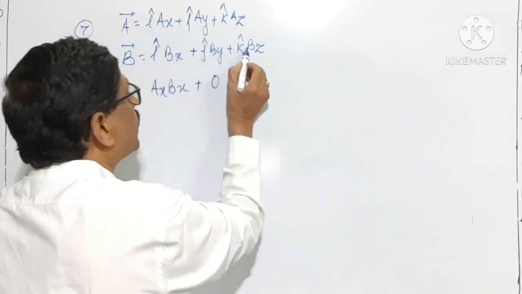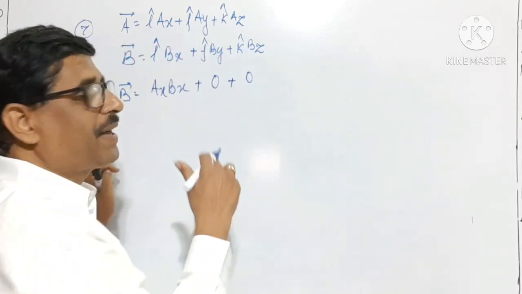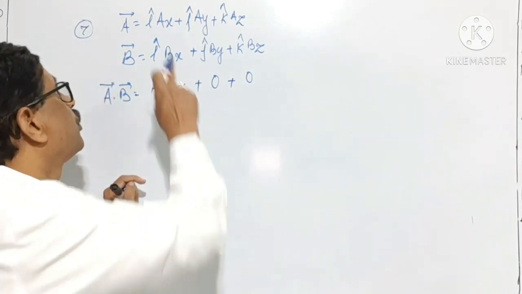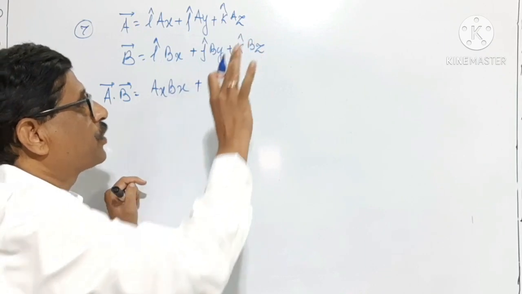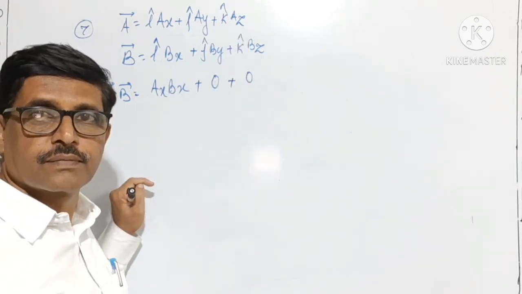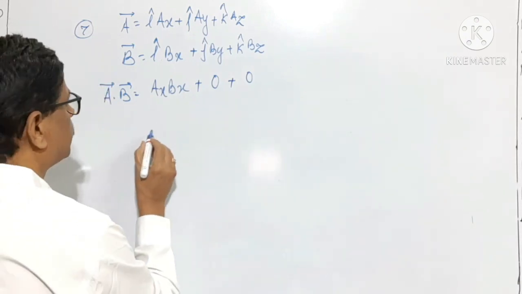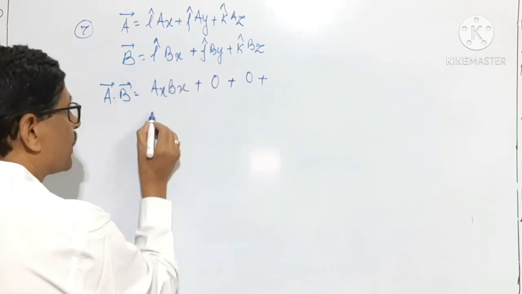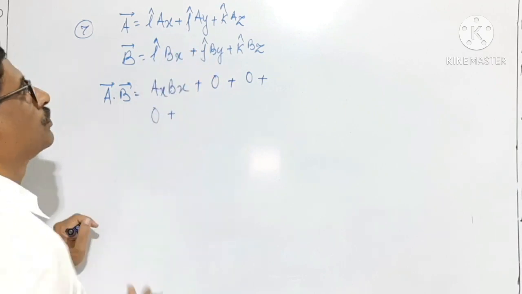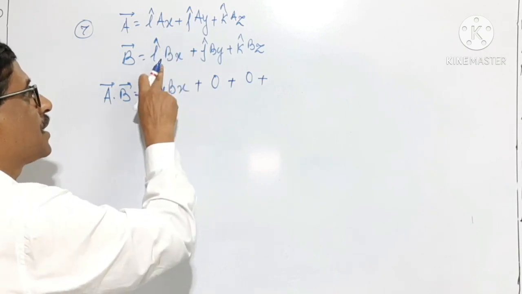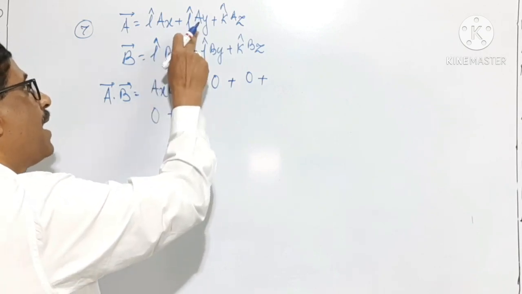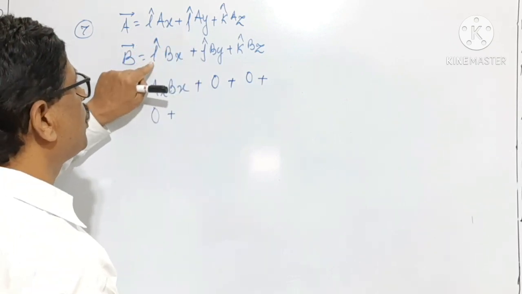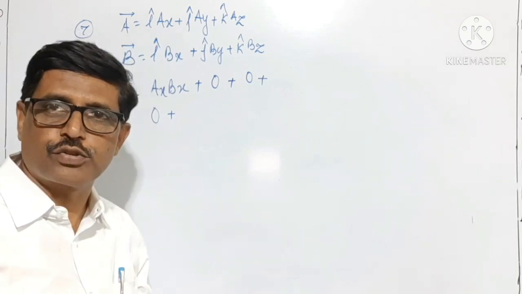Then I cap dot k cap. Now, these I cap and k cap are perpendicular to each other. The dot product of perpendicular vectors is 0. Therefore, I cap dot k cap is 0. If we go for the next, we will get j cap dot I cap. J cap dot I cap is 0 because j is along the y axis, I is along the x axis, and these two are perpendicular to each other. Therefore, j cap dot I cap is 0. Ay by in multiplication, the total comes out to be equal to 0.